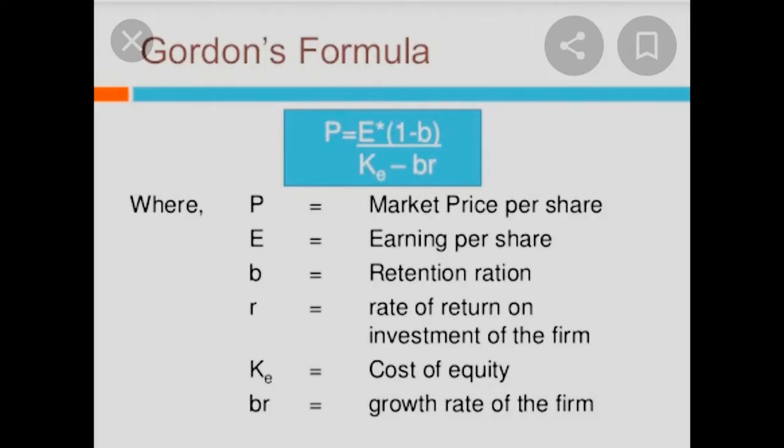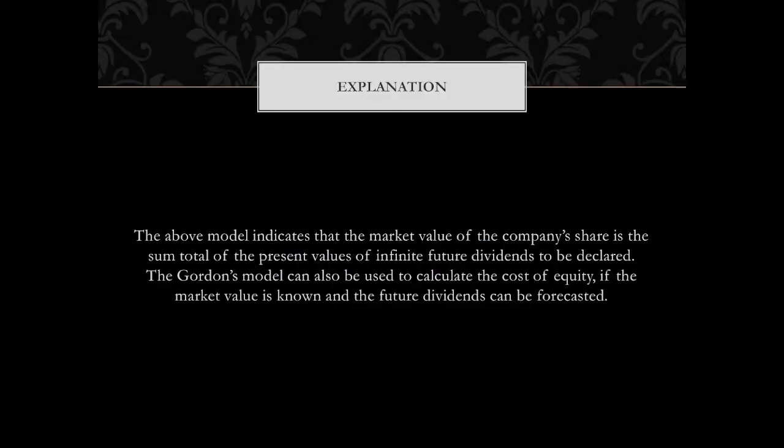Now this is the numerical formula that we have. The above model indicates that the market value of the company's price is the sum total of the present values of infinite future dividends to be declared. Gordon's model can also be used to calculate the cost of equity if the market value is known and the future dividends can be forecasted.